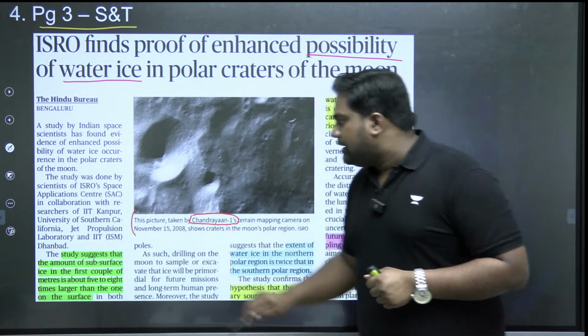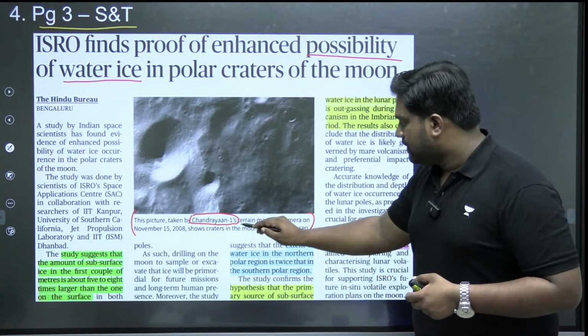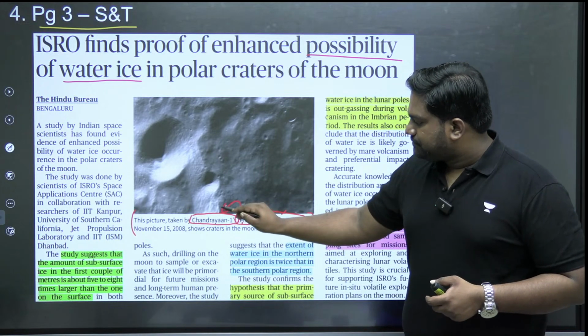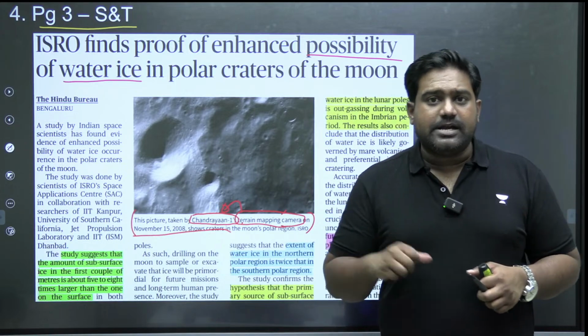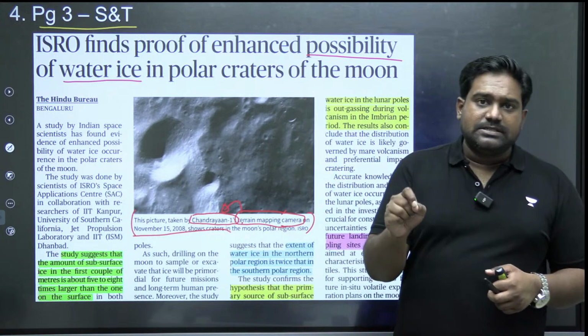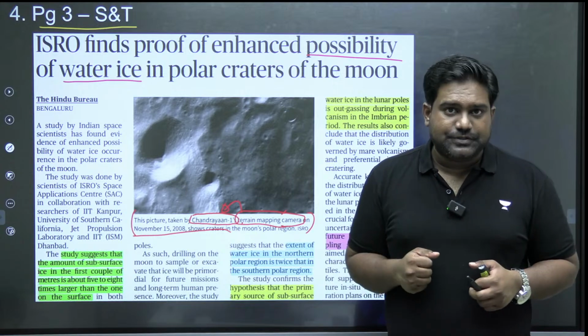So this made India one of the first countries to have detected the presence of water, right? The terrain mapping camera, which was one of the scientific instruments, one of the payloads on Chandrayaan-1, gave us concrete evidence that water ice crystals are found in sufficient quantities in the polar ice caps of the lunar surface.